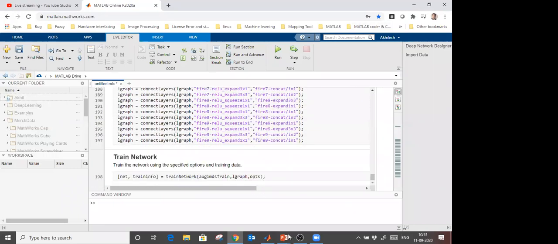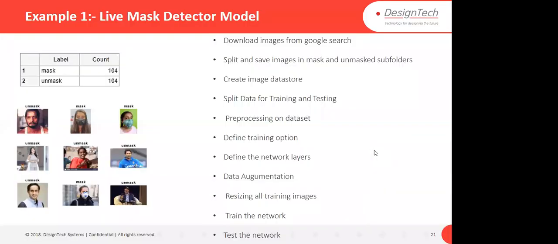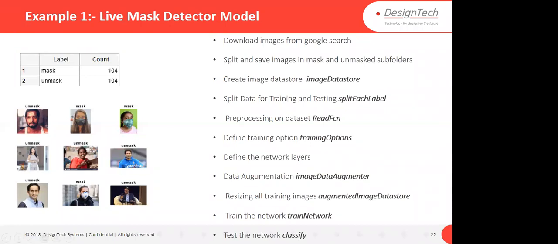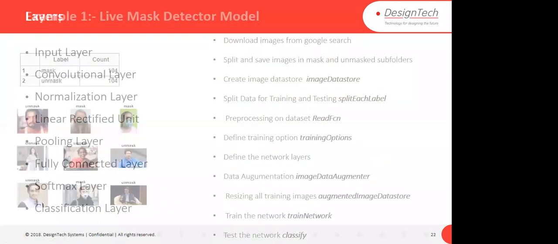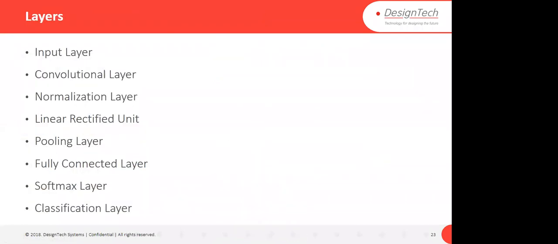Fine. Okay, let's switch to the PPT. So this process we are going to follow, and there are different kinds of layers available, like input layer, convolutional layer, normalization layer, linear rectified unit, pooling layer, fully connected layer, softmax layer, classification layer. We are going to discuss how these layers work. In the input layer, we provide the input size of the images. The convolutional layer is a filter layer where we provide the filter size and the number of filters available there.